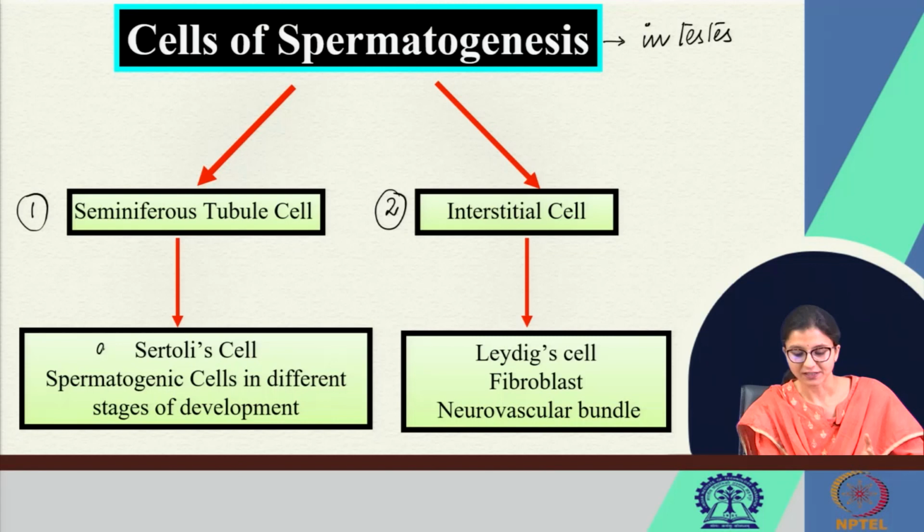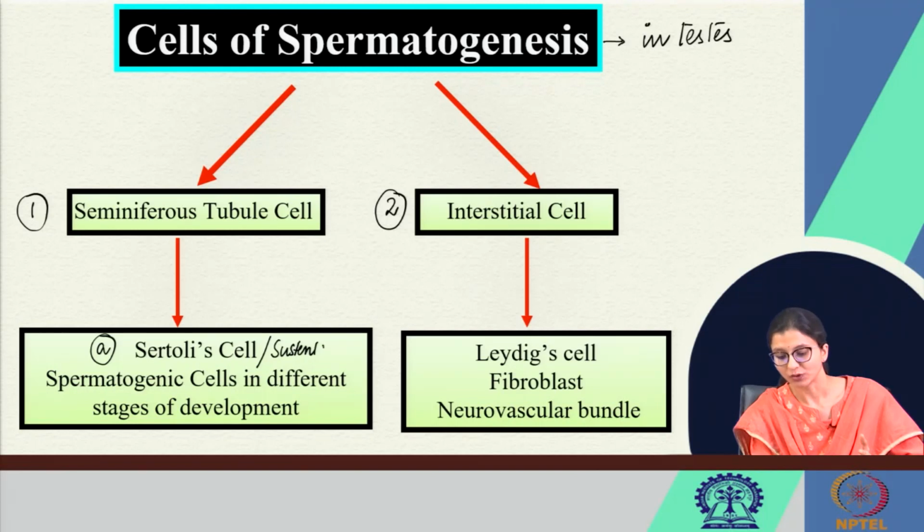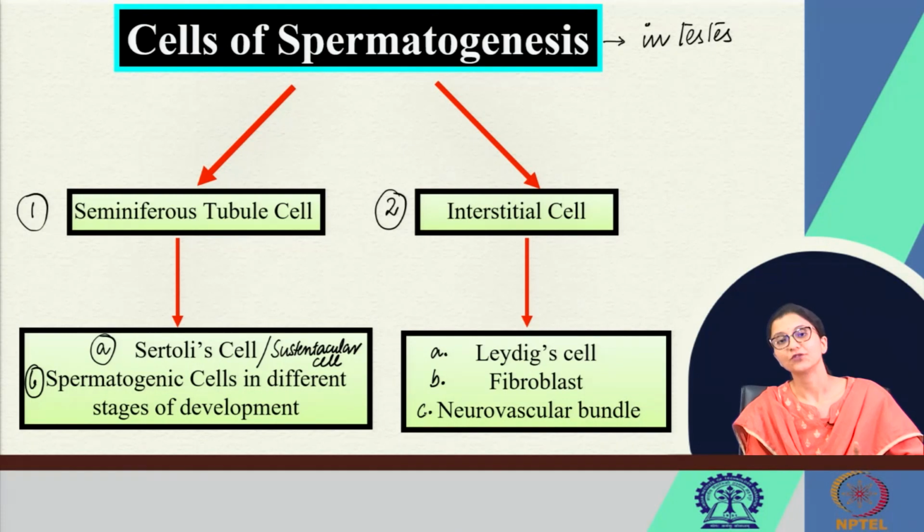First is the Sertoli cell, also called the sustentacular cell, and the other is the spermatogenic cells or the male germ cells in different stages of development. In the interstitium, there are 3 types of cells: Leydig cells, fibroblasts and the neurovascular bundle, right.